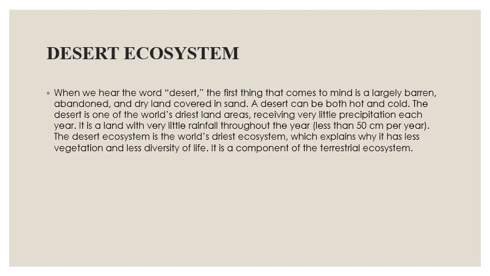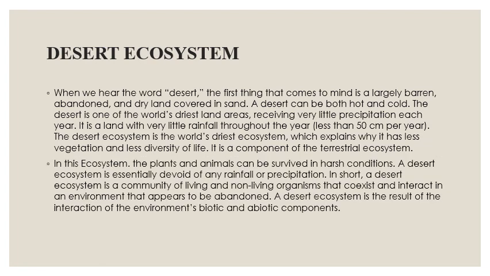The desert ecosystem is the world's driest ecosystem, which explains why it has less vegetation and less diversity of life. It is a component of the terrestrial ecosystem. In this ecosystem, the plants and animals can survive in harsh conditions. A desert ecosystem is essentially devoid of any rainfall or precipitation.